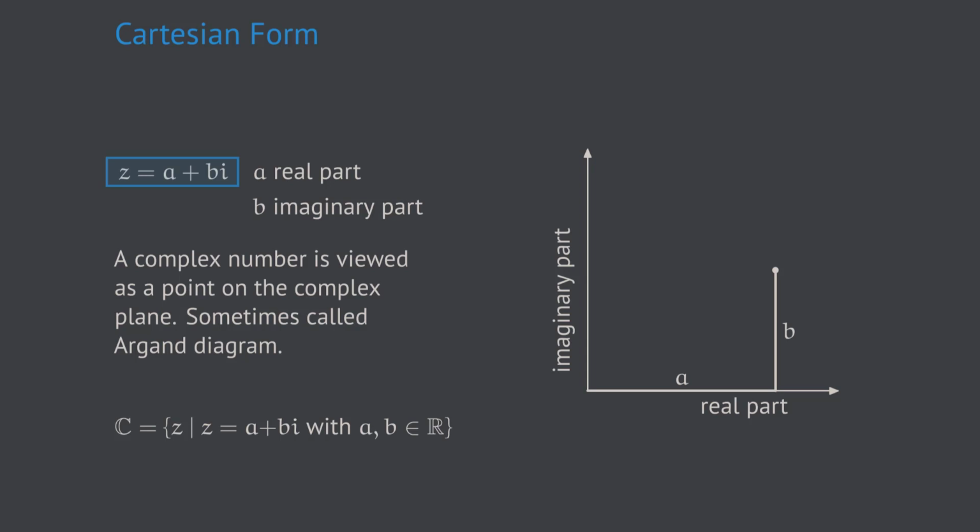In that sense, the complex number is viewed as a point in the complex plane, where the real part a is the horizontal coordinate and the imaginary part b is the vertical coordinate of the complex number z. So from now on, we can picture complex numbers simply as points in the two-dimensional plane, which can be specified by their two coordinates a and b.